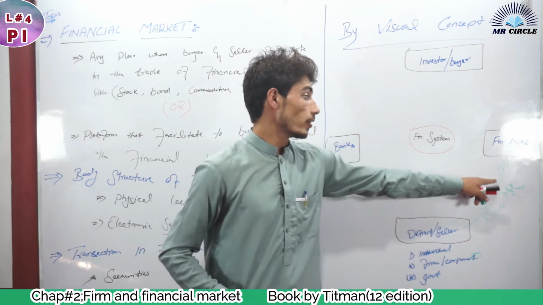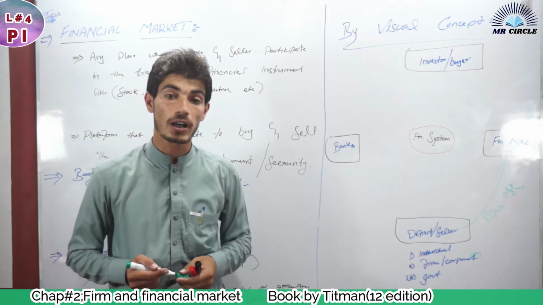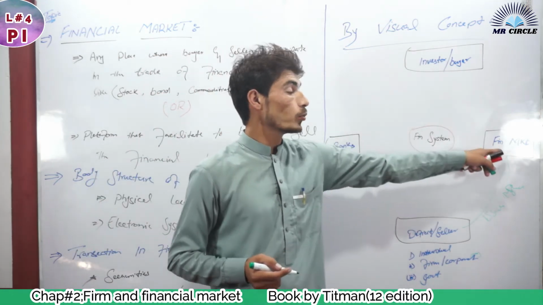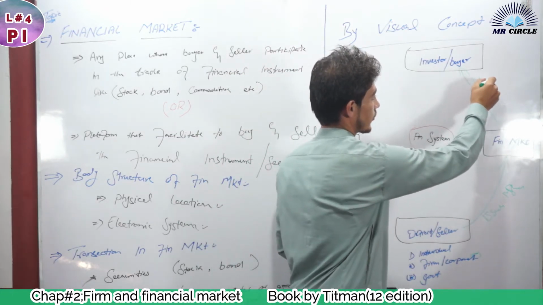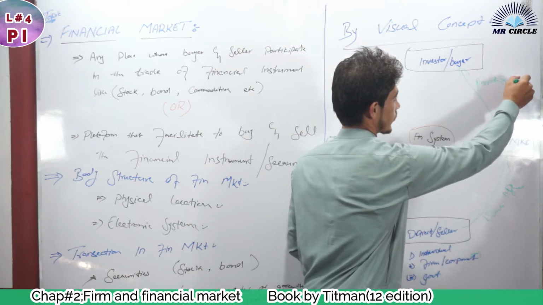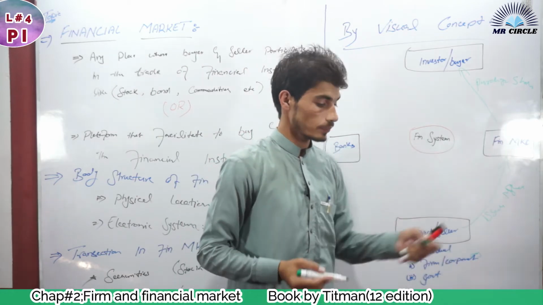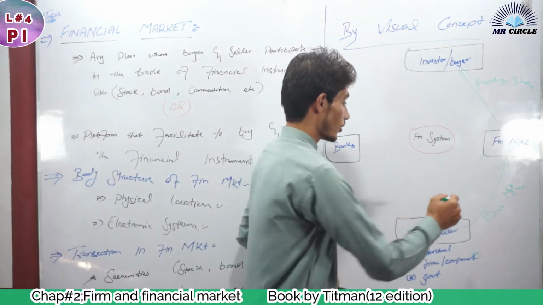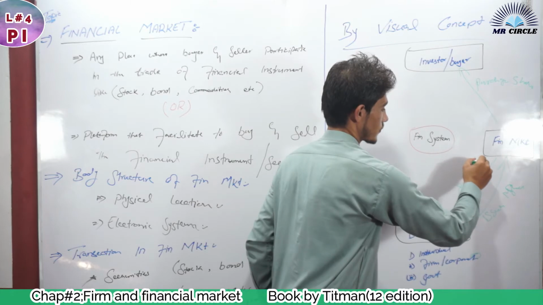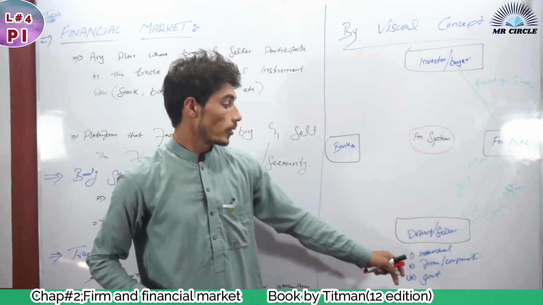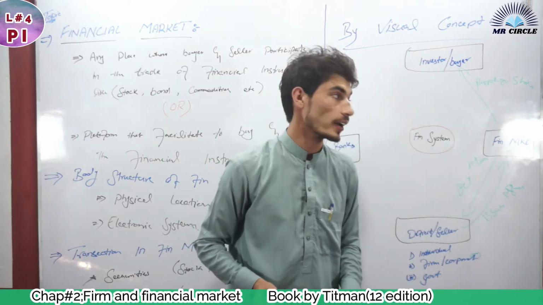These issued shares are placed in the financial market. When an investor wants to purchase the shares of a company or an organization, he comes to the financial market and purchases these shares. The corporation gets money from the financial market by issuing shares, and the investor pays money to the financial market.